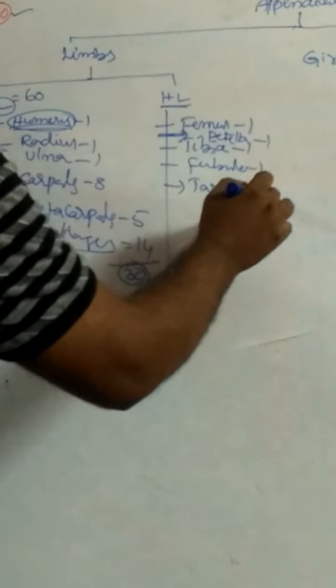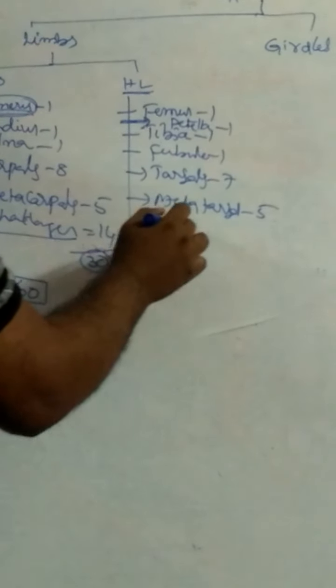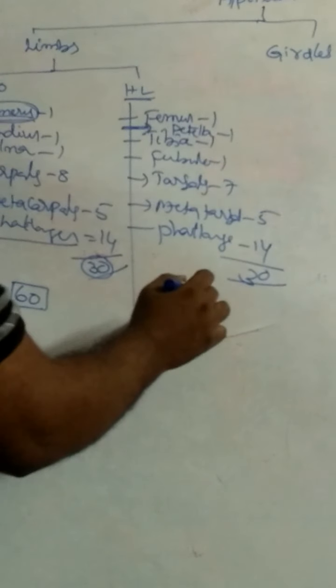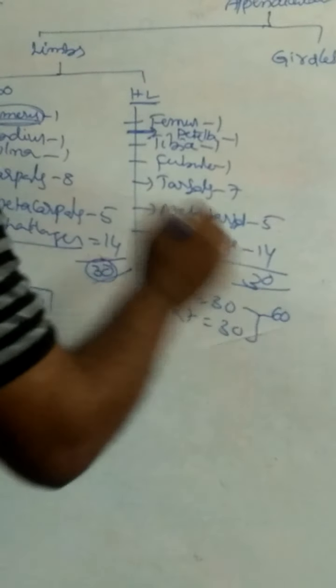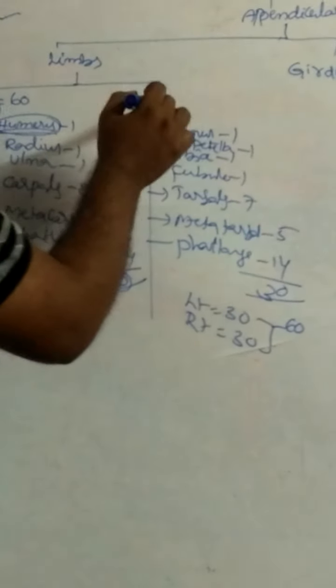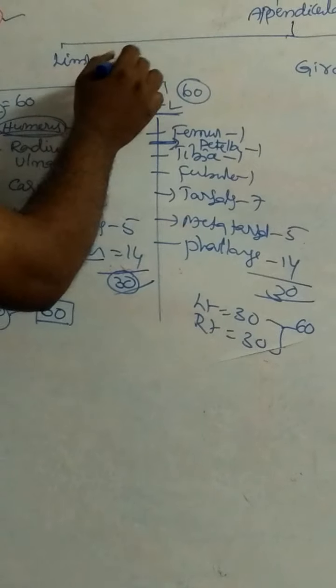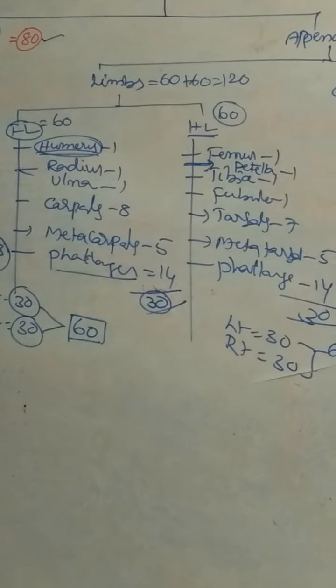Next tarsals 7, metatarsals 5, and phalanges 14. Total number: each hind limb consists of 30. Left one 30, right hind limb also 30. Total 60. So the total number of bones in the 2 hind limbs is 60. Total number of bones in the limbs: 60 plus 60, equal to 120.